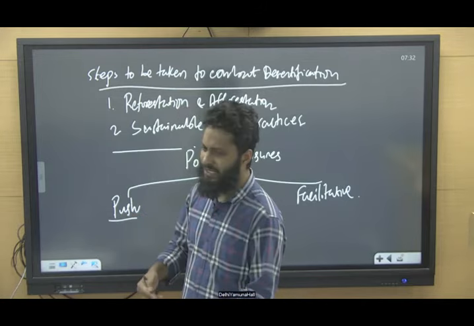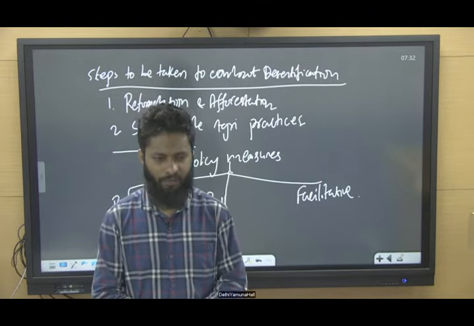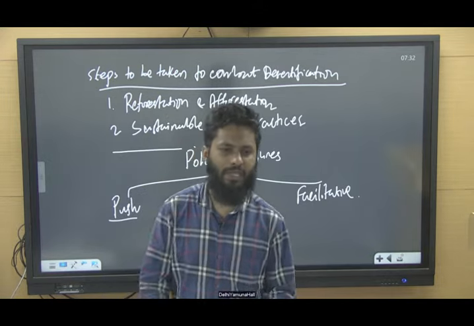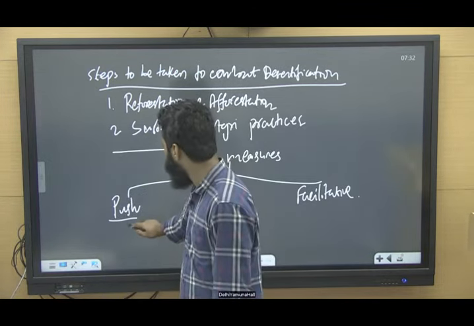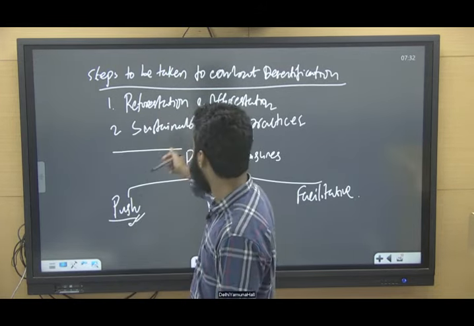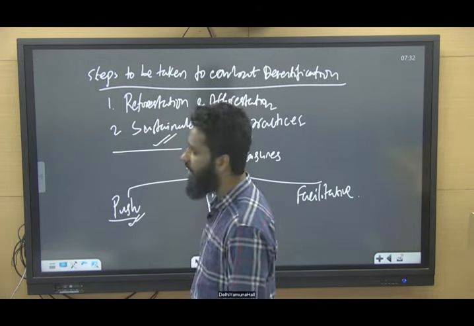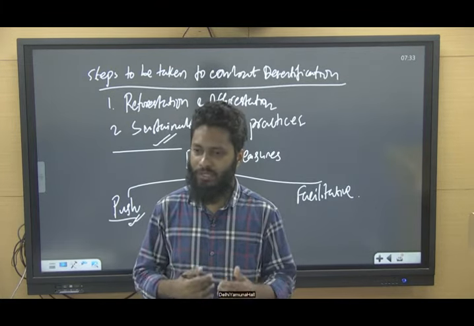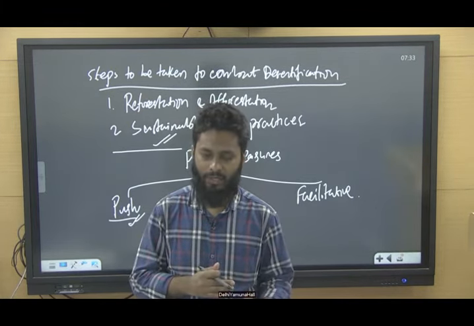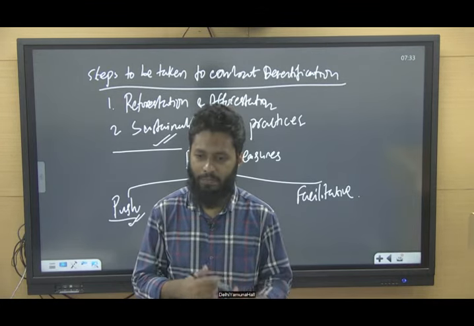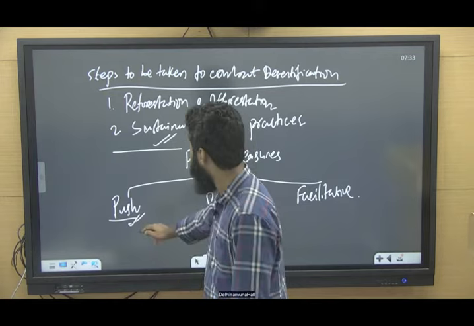If you are punishing something, for example, stubble burning is a problem. If you are punishing stubble burning, you are pushing people not to go for stubble burning. For example, if you want to induce sustainable agricultural practices, then those practices which are not sustainable, which are harming the environment, if you are punishing those practices, then you are going for push measures.